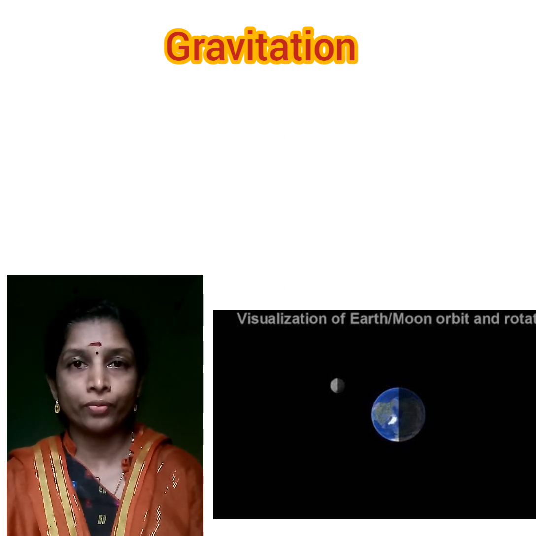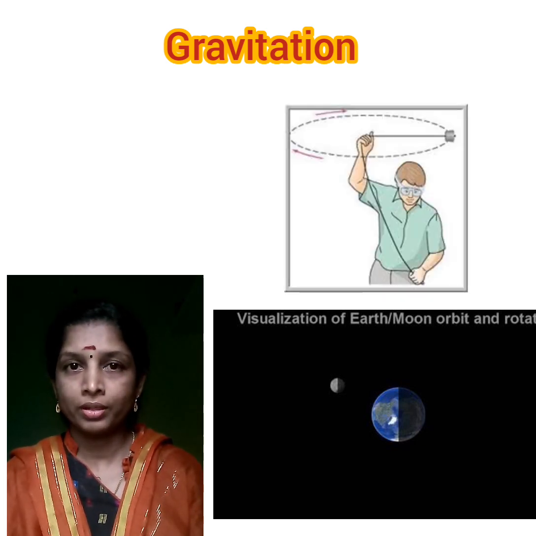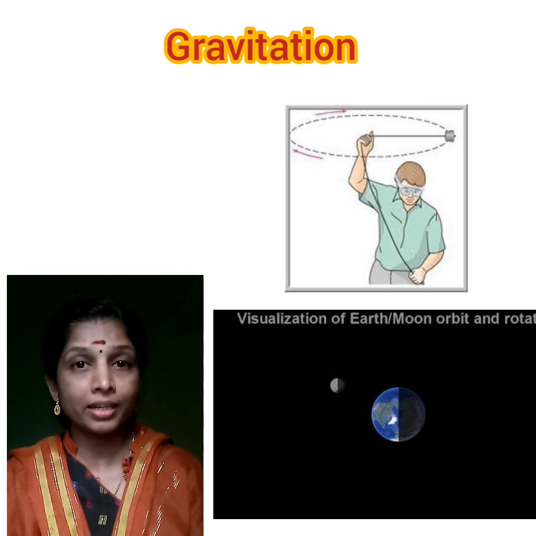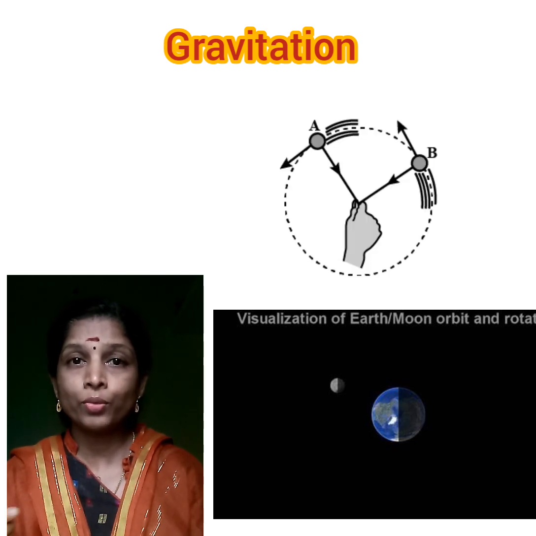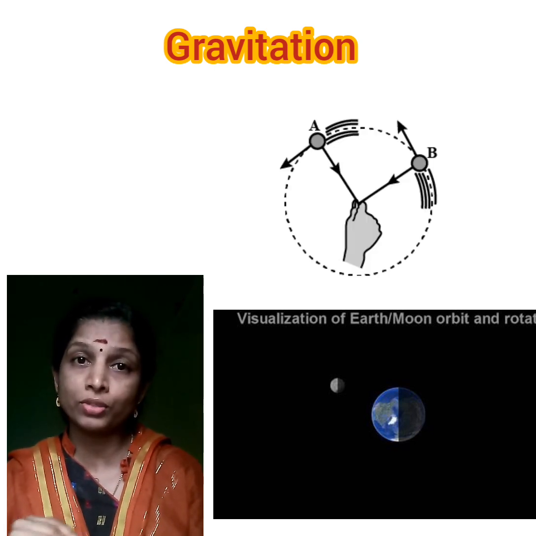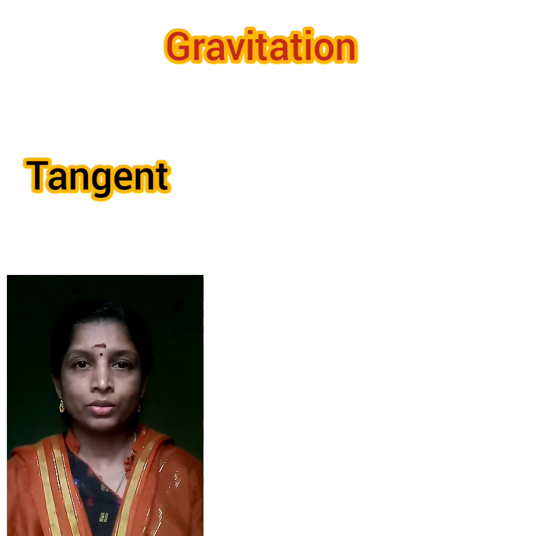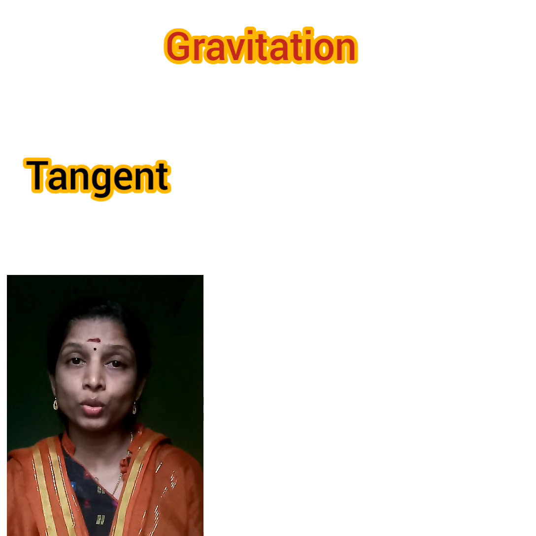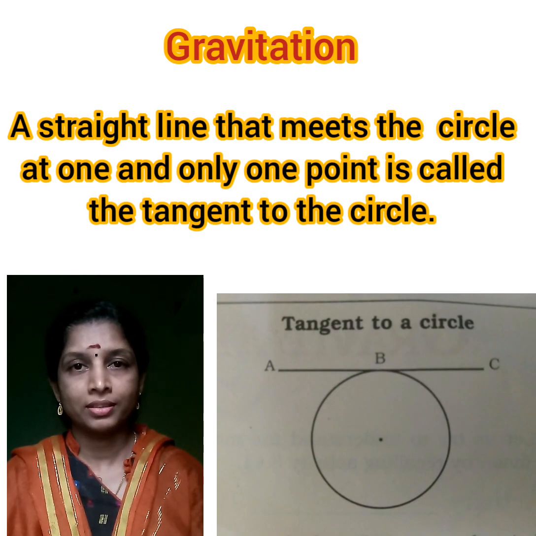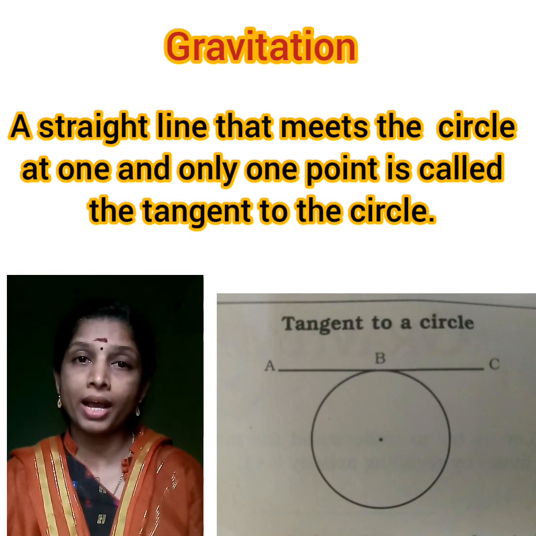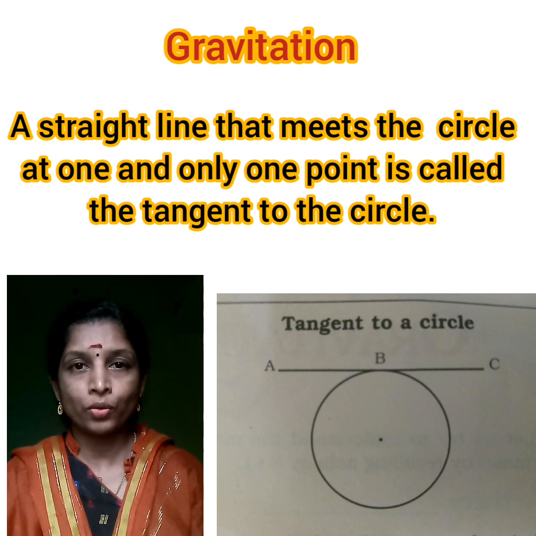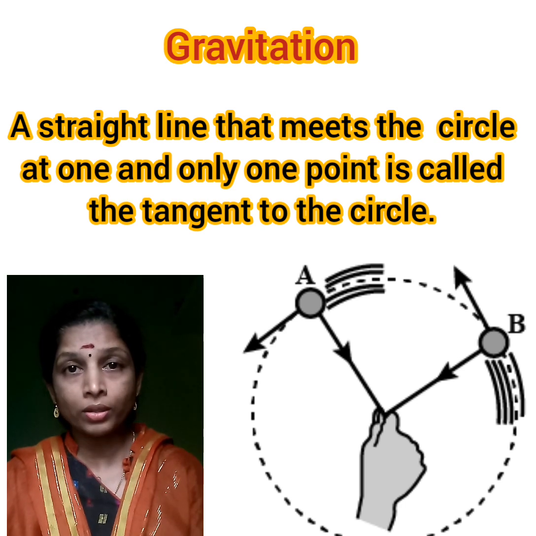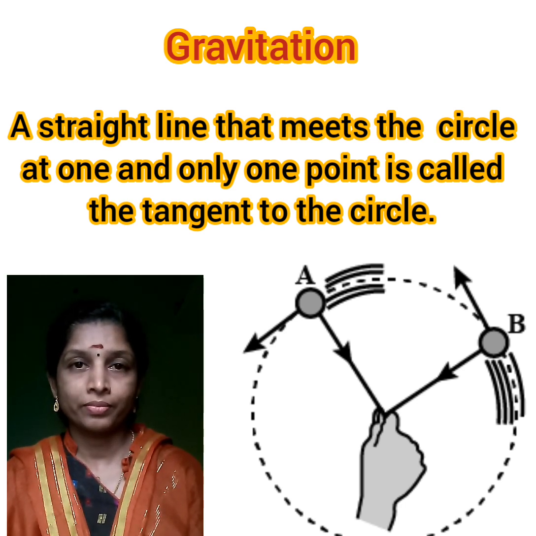Isn't it? You already know, when we whirl a stone by tying it on a string, it moves along a circular path, and when it is released, what will happen? It moves along the tangent. That means it moves along a straight line. So what is a tangent? A tangent is a straight line passing through one point on the circle. That means each and every point has its own tangent. So when we release the object at each point, it moves along the tangent at that point.